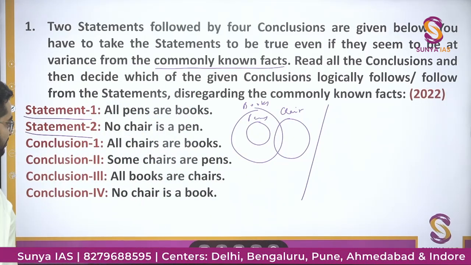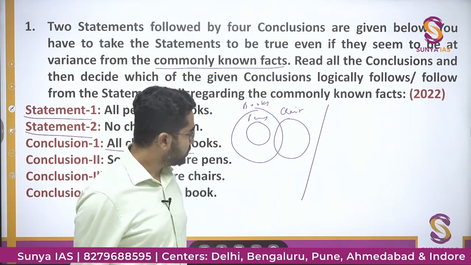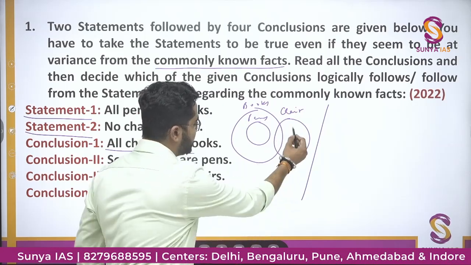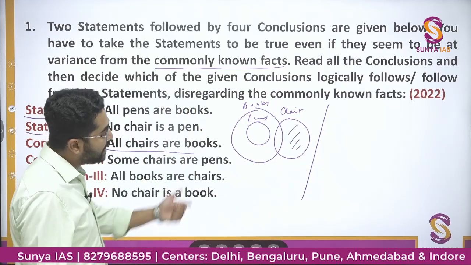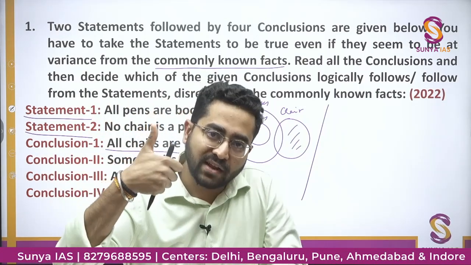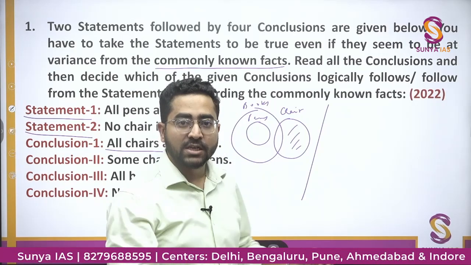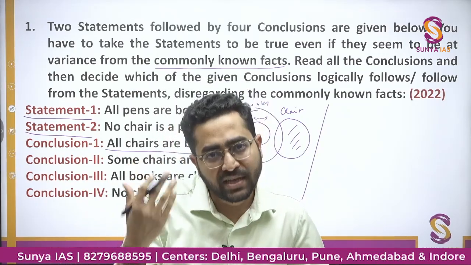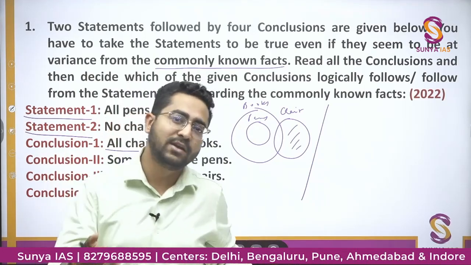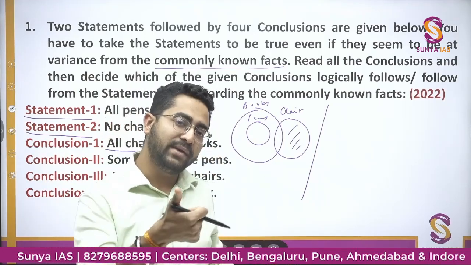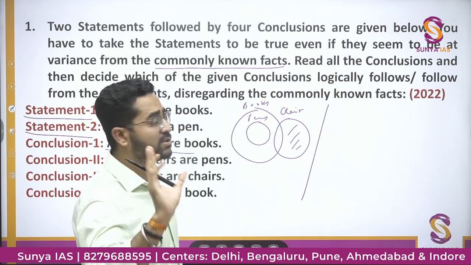Now conclusion 1: all chairs are books. No, these many chairs, this wali chair, these many chairs, these are not books, because in our general Venn diagram. So what I will do, I will make a general Venn diagram first, then I will see the options, I will negate the options from my general Venn diagram. जो जो options मेरी general Venn diagram को satisfy नहीं कर रहे हैं उनको I will mark wrong. फिर ये ऑप्शन तो नहीं हो सकता, तो first I will eliminate those options and then at the end जो भी हमारे remaining options बचे होंगे उनके according हम फिर से Venn diagram बनाएंगे if needed. हर बार थर्ड स्टेप की जरूरत नहीं पड़ेगी.